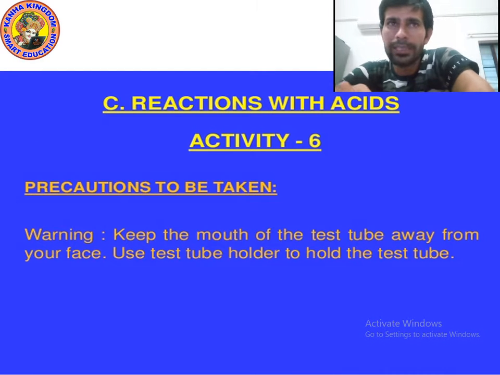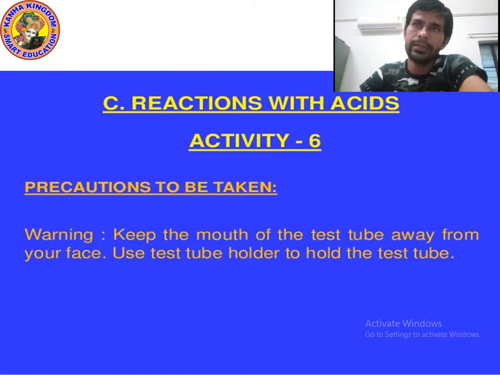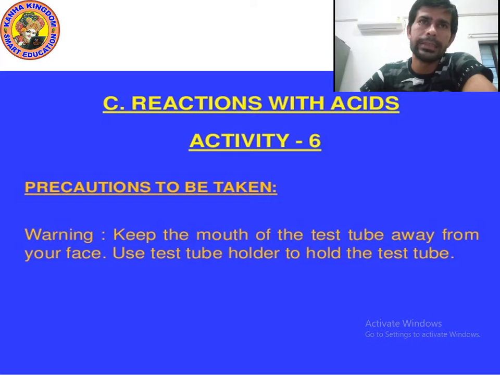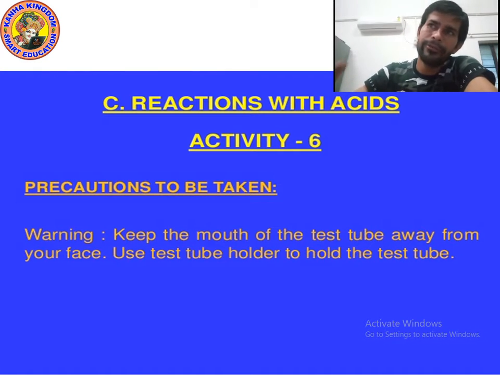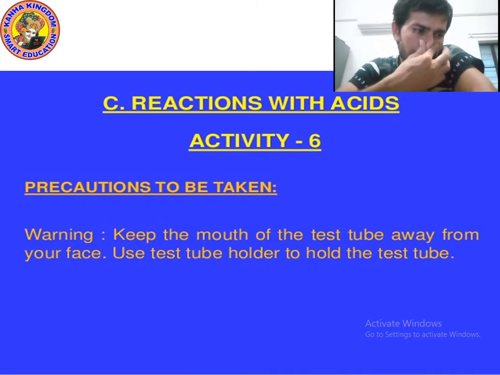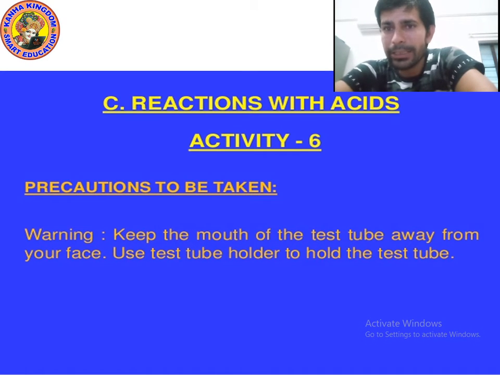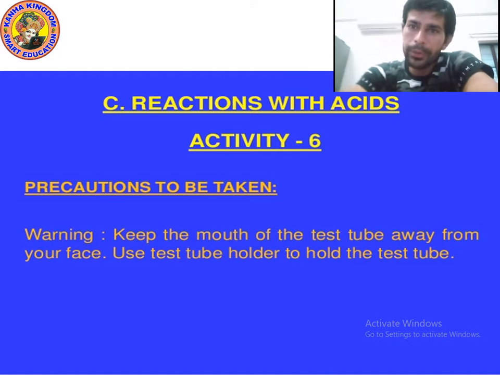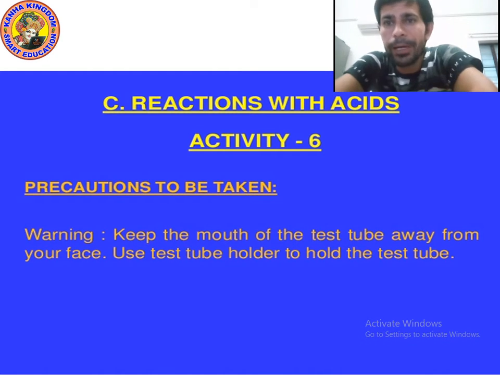So now kids, we will see the reaction with acid. To understand it, we will do an activity. First of all, what will you do? You will take a test tube. In the test tube, you will add hydrochloric acid, HCl. Then you will add a small piece of aluminium foil.